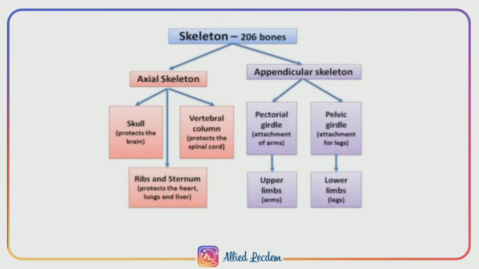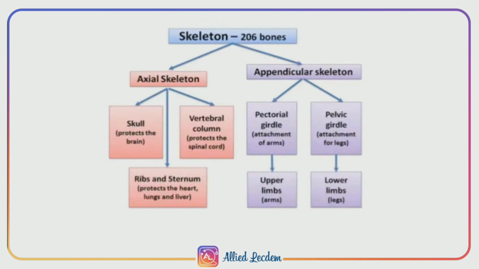The skull consists of 14 facial bones, 8 cranial bones, 6 ear ossicles and 1 hyoid bone. The vertebral column consists of 26 bones. Ribs and sternum consist of 24 bones plus the sternum, a single bone, which equals 25.